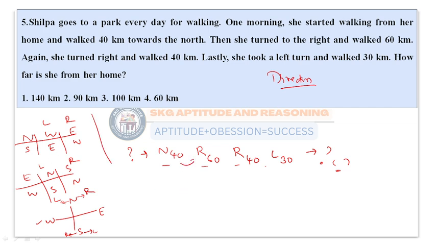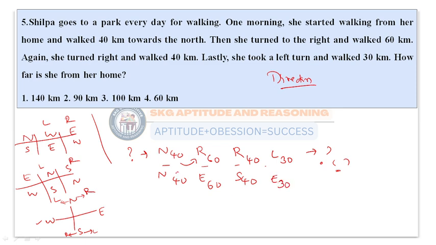So from north to right: from north 40, and then we take right here. Right means east 60. From east to right, east to right means what? South 40. From south to left, from south to left means what? East 30.